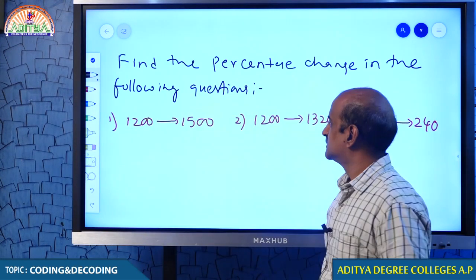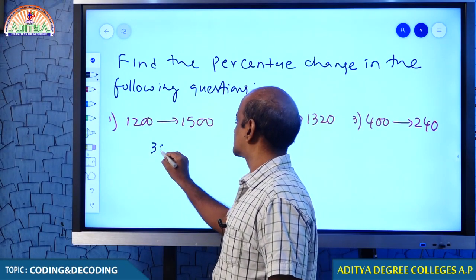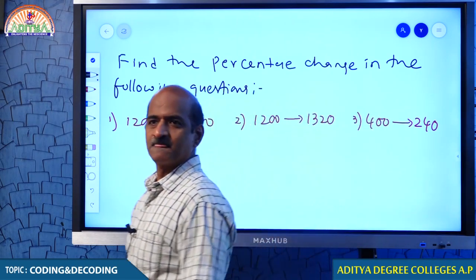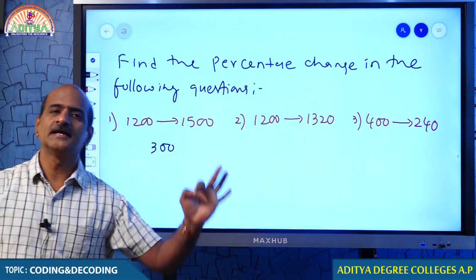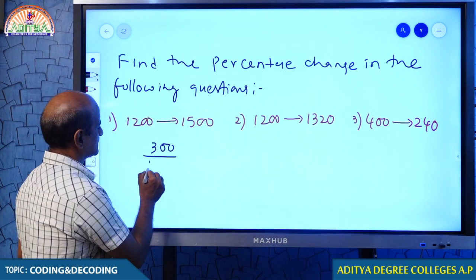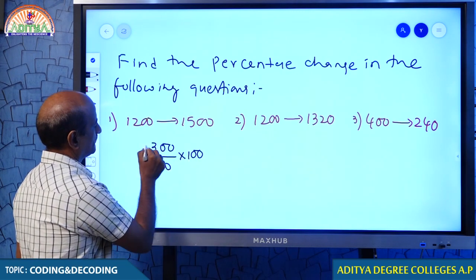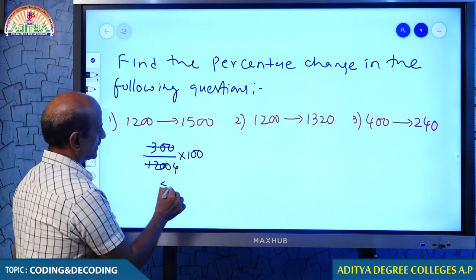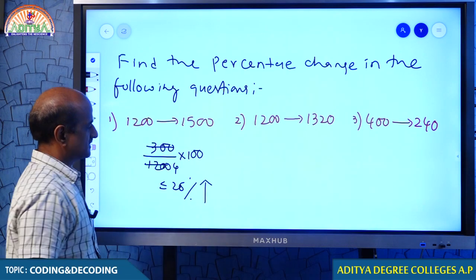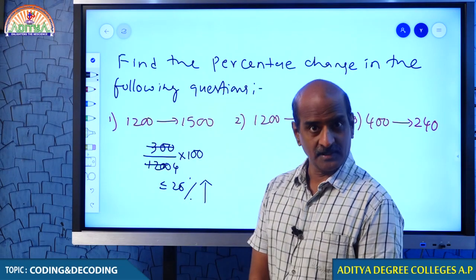Come on, student. 1200 becomes 1500. Obviously it increases, isn't it? The value increases by 300. 300 is the increase. If you ask me for the percentage increase, 300 by 1200 into 100. 300 cancels four times. Therefore, your answer is 25%. What is this? Percentage increase. The arrow indicates the value increases.